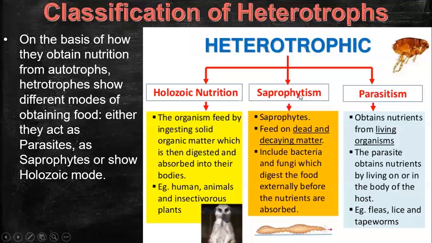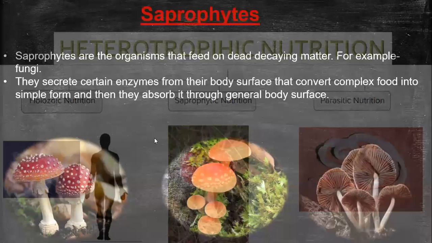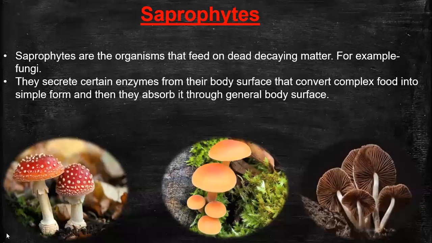Classification of heterotrophs. On the basis of their mode of obtaining food, they can be classified as parasitic, saprophytic, symbiotic, and epiphytic. So in the holozoic mode of nutrition, the organism feeds by ingesting solid organic matter, which is then digested and absorbed. Let me teach it before you explain it. Just look at these images. Saprophytic mode of nutrition, starting with saprophytes.